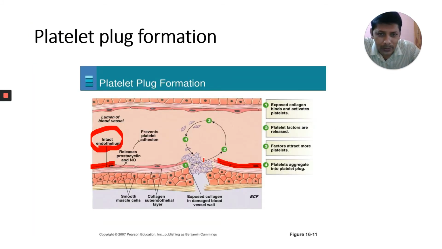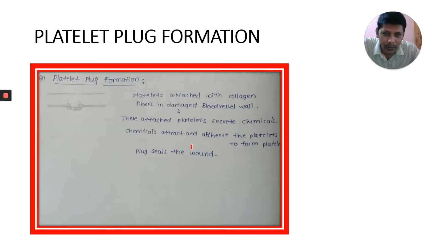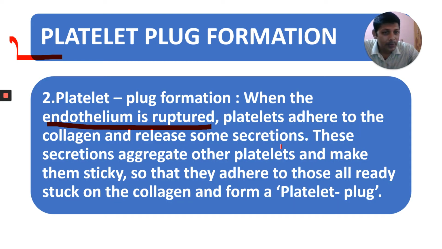Platelets attach here, and they release some secretions. These secretions aggregate other platelets also. For example, 100 platelets aggregated there, collected at the site of injury, and they release some secretion, and those secretions attract some more platelets. Earlier 100, now the number increases, therefore one plug is formed there.